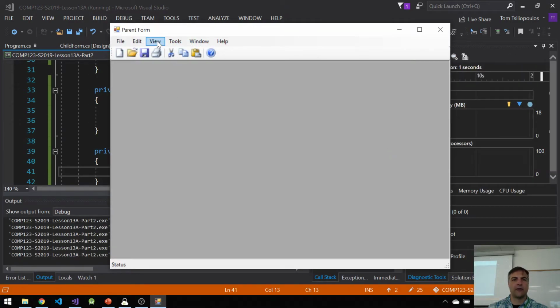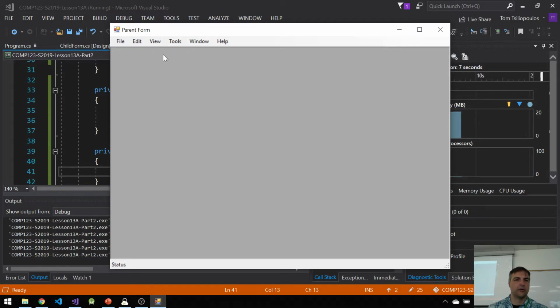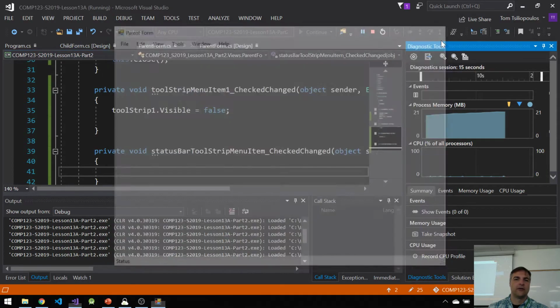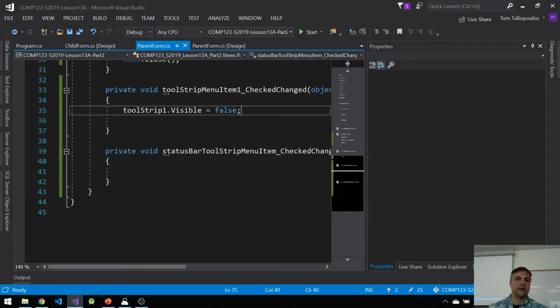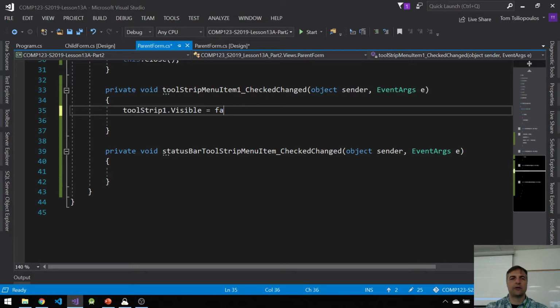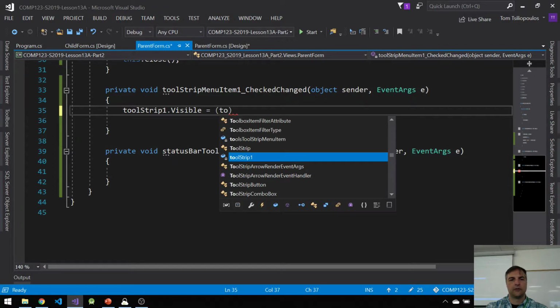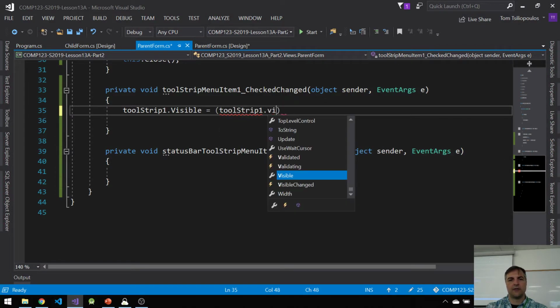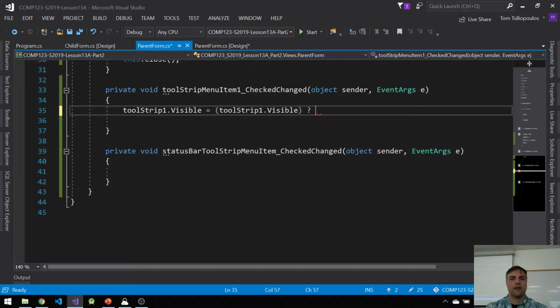So again, if I go view, and if I click, notice there's little check marks there. If I click this, then the tool strip menu disappears, but now it can never come back. See? So that's not correct. Tool strip visible is equal to, well, remember, it's the ternary operator I can put here. I can put something that looks like this. If the tool strip dot visible is already visible, then make it false. Otherwise, make it true.